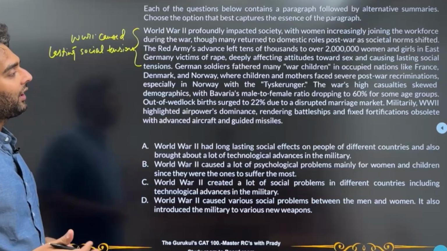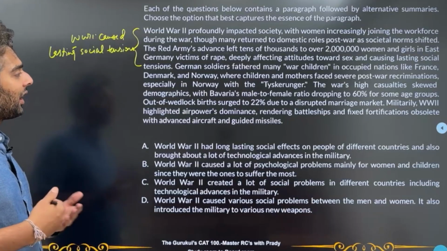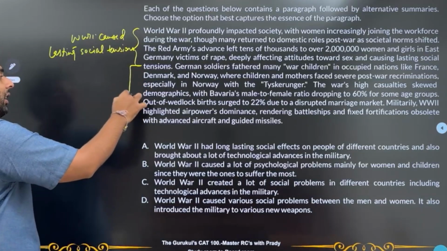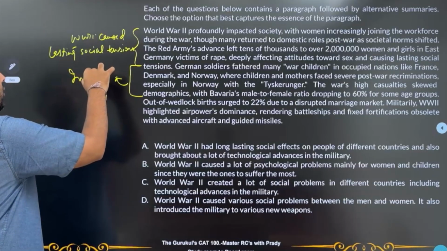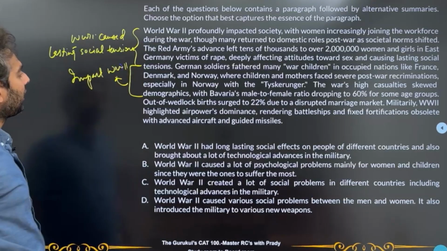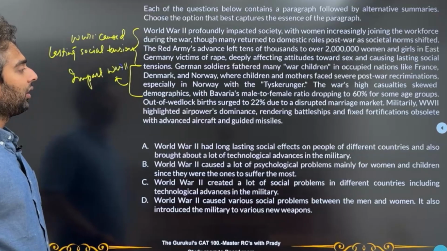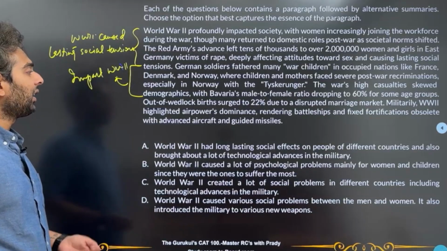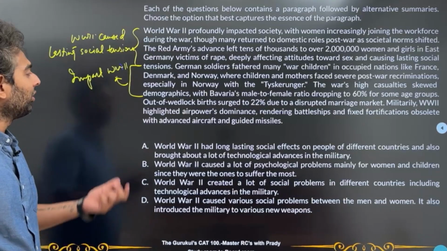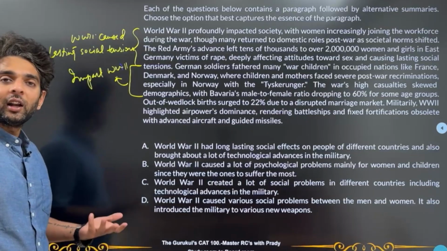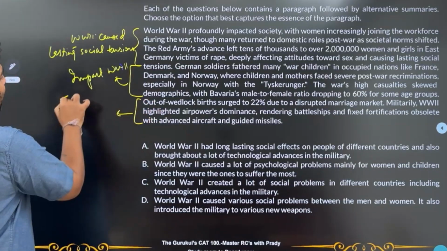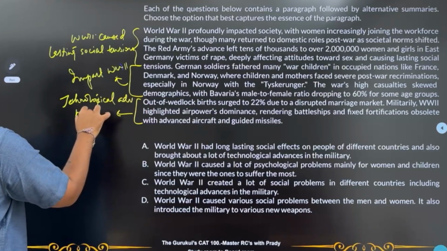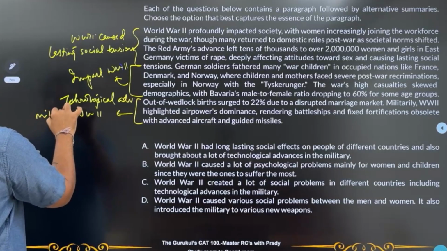Okay, the war's high casualties skewed the demographics, with Bavaria's male to female ratio dropping to 60% for some age groups. Okay, so again, this is the impact that I see of World War II. Right, okay. Out of wedlock births surged to 22% due to a disrupted marriage market. Militarily, WW2 or World War II highlighted air power's dominance, rendering battleships and fixed fortifications obsolete, with advanced aircraft and guided missiles. So, over here, I can see that some kind of technological advancement has happened due to World War II, specifically in the military, however.